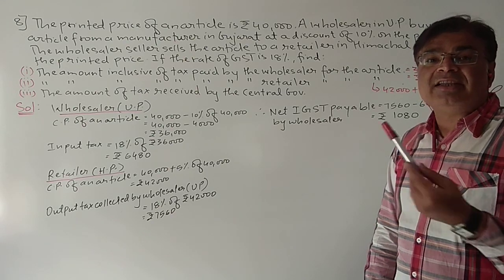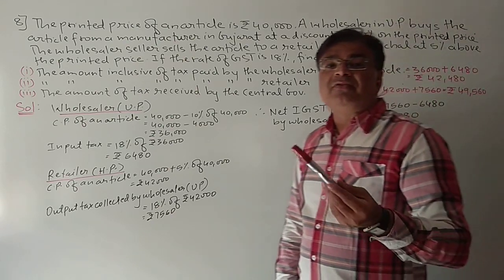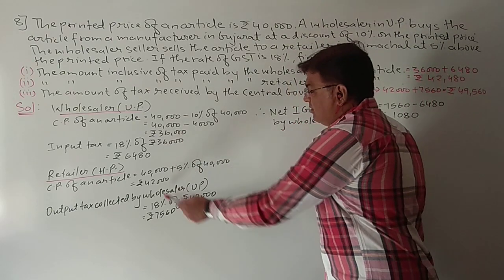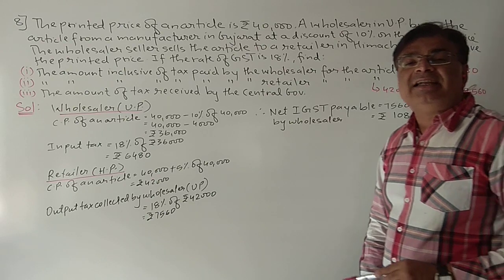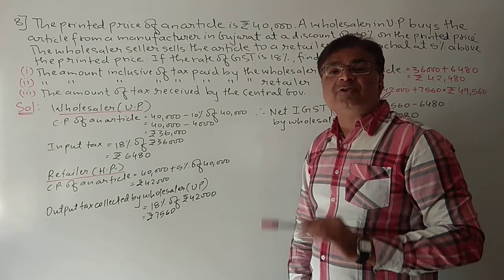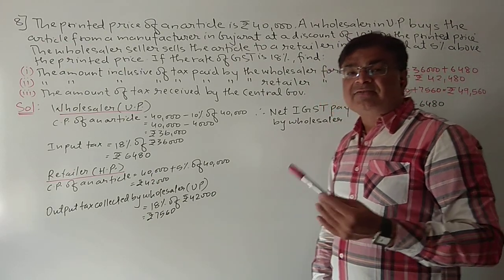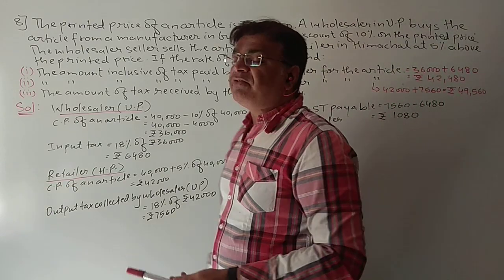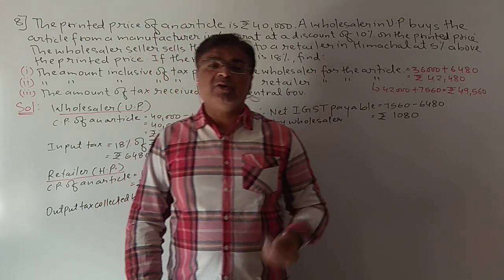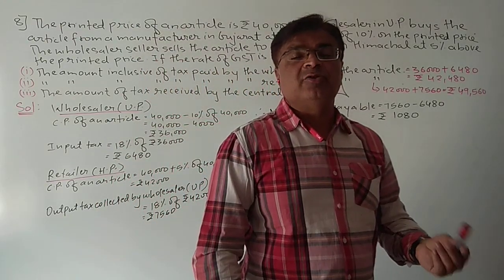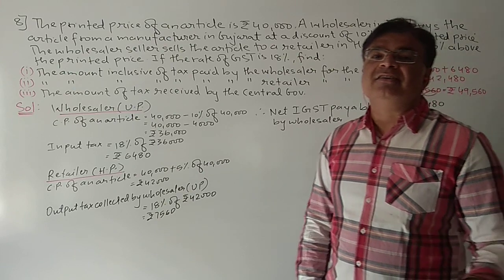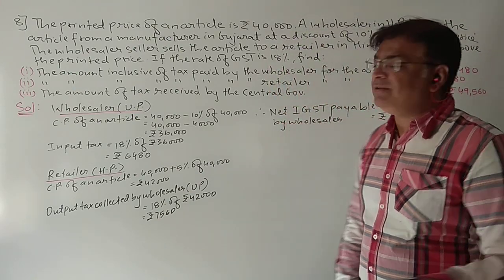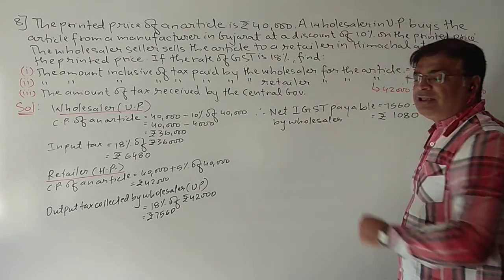So this article will reach the customer, I think, at around 53 or 54,000. So see, in this chain 18,000 rupees are added to this article. In this, tax is also included. That's why you can see people preferring online shopping more, because it is direct purchasing. No manufacturer, no retailer, nothing. It is direct purchasing, and it is comparatively cheap after seeing all these things.